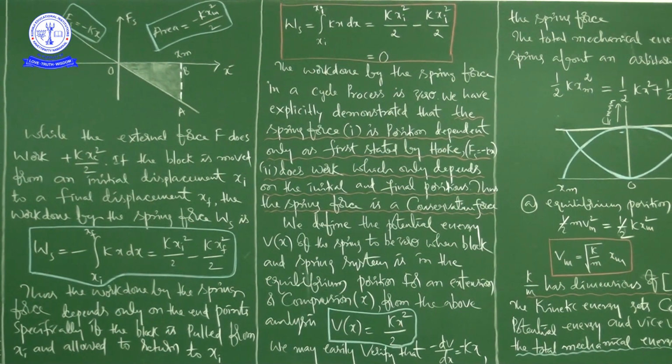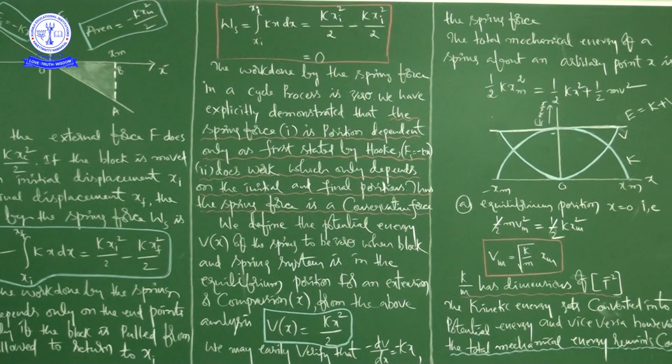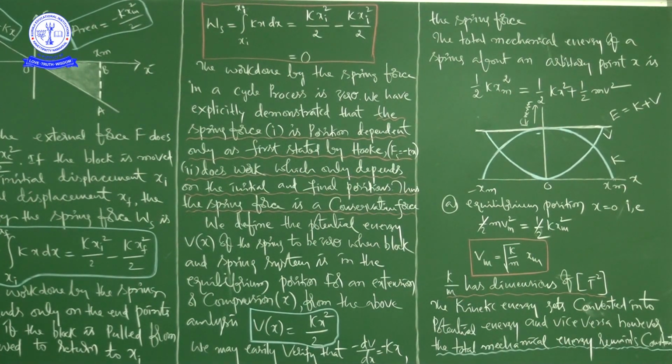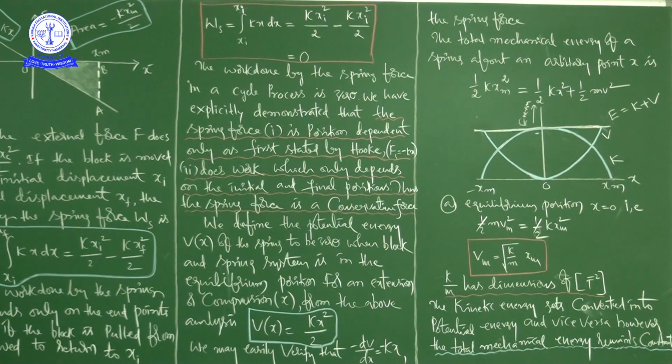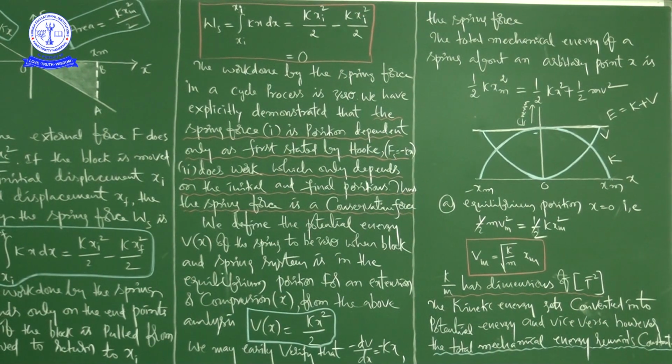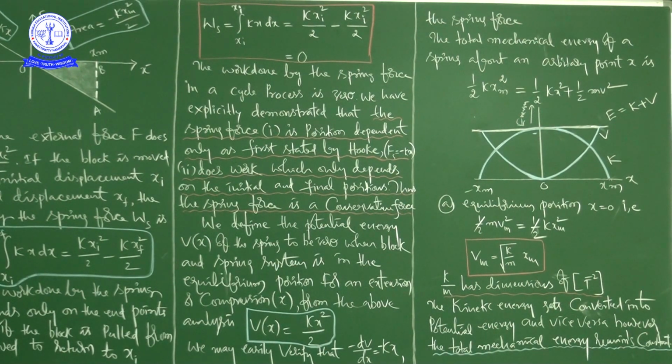So based on this, we already know the statement of the law of conservation of mechanical energy. So what is the statement? In case conservative forces are doing work on a system, the total mechanical energy of the system remains constant.